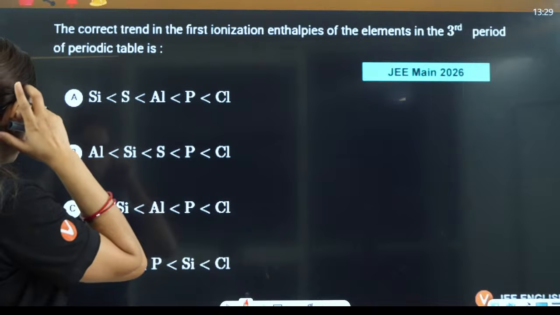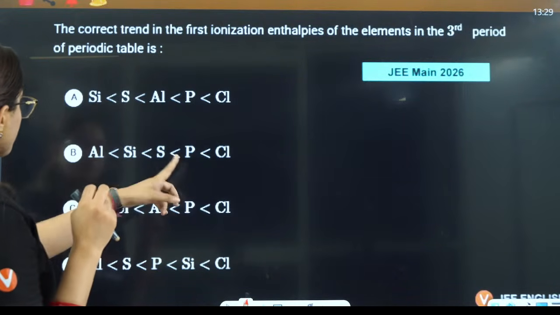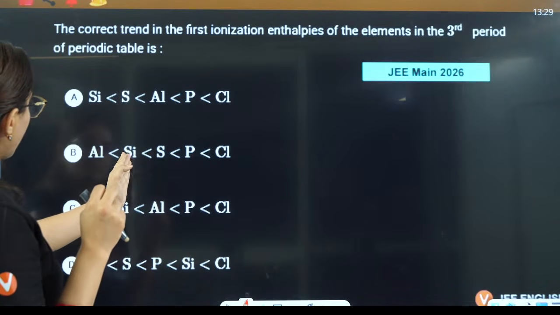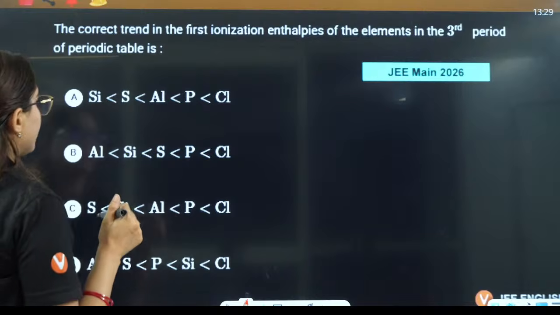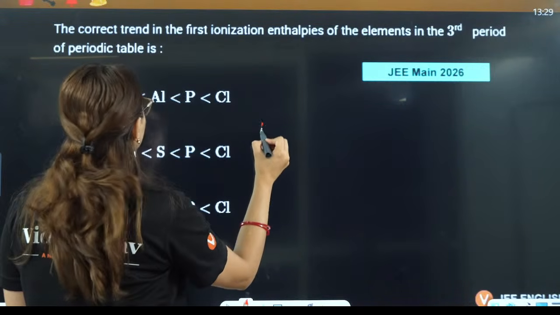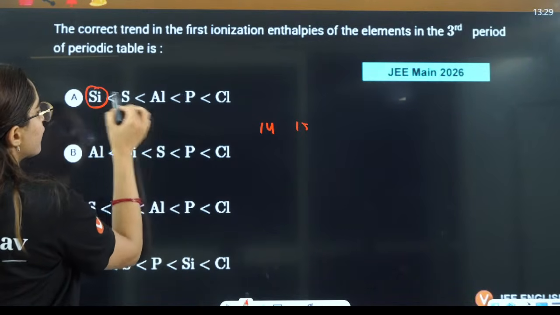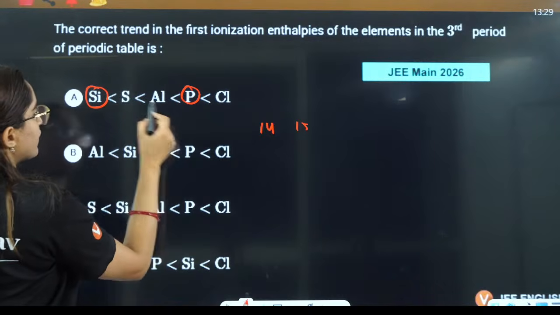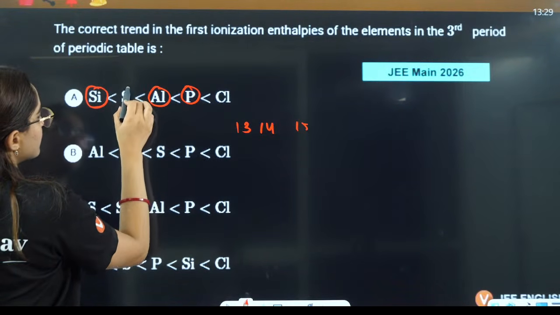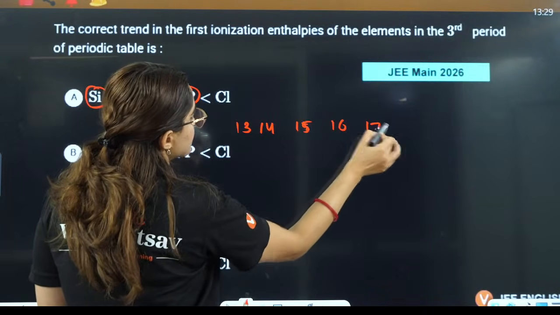Then you have silicon here. Wait a minute, how many groups do you have? You have group number 14, you have group number 15. Then you have group 13 also here, then group number 16, and then group number 17.